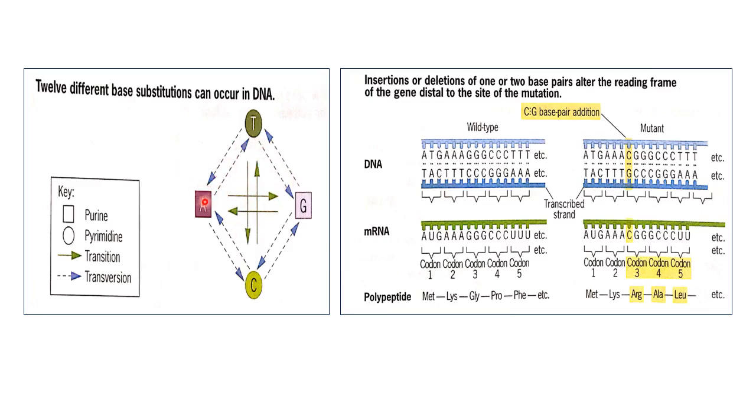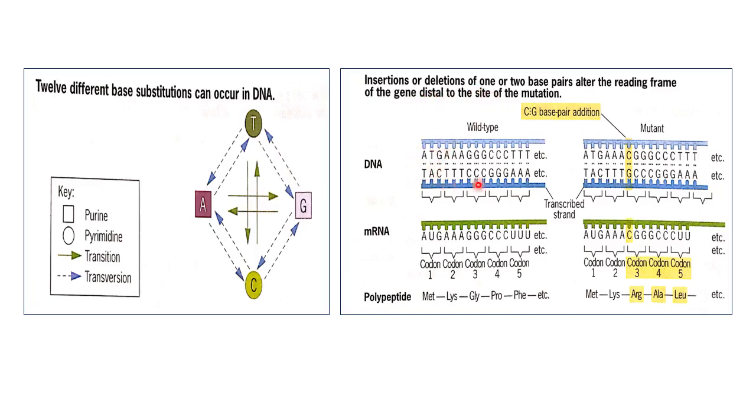How? Adenine may change into thymine, thymine may change into adenine. Similarly for other bases also. So the total number of transversions is just double the total number of transitions. And here the insertion or deletion of one or two base pairs alters the reading frame of the total gene.